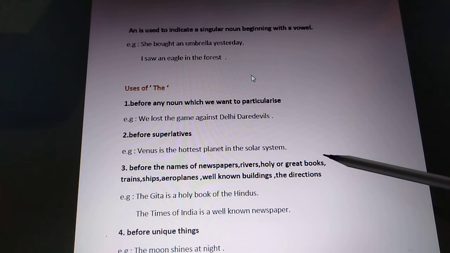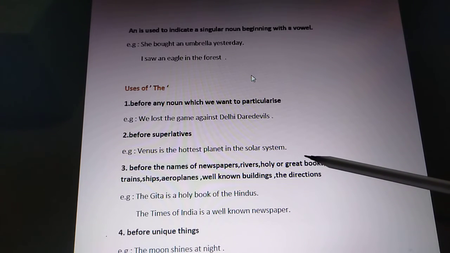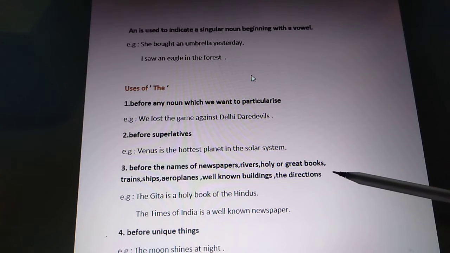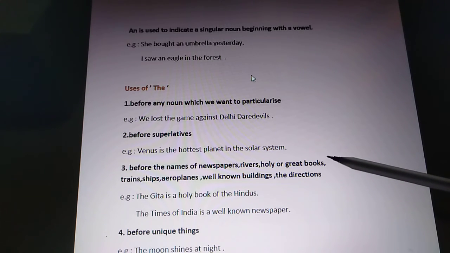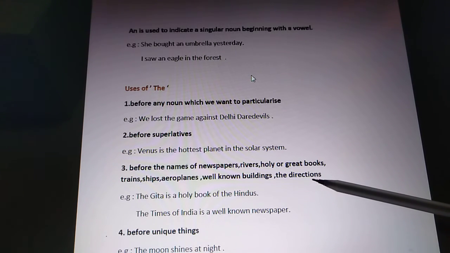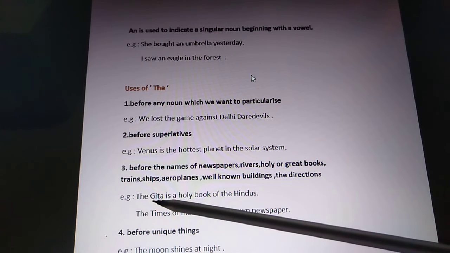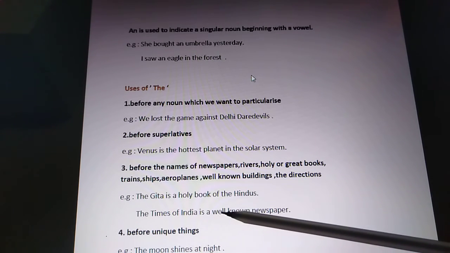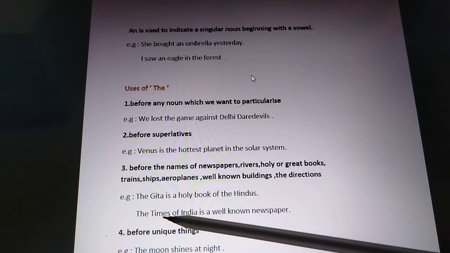Before the names of newspapers, rivers, holy books, holy or great books, trains, ships, aeroplanes, well-known buildings, and directions. Before all these things, you have to use the. The Gita is a holy book of the Hindus. So before that, we have used the. The Times of India is a well-known newspaper. Before Times of India, we have used the.